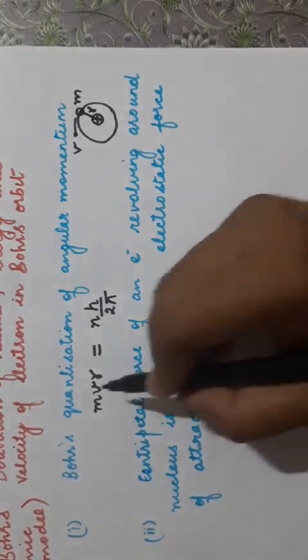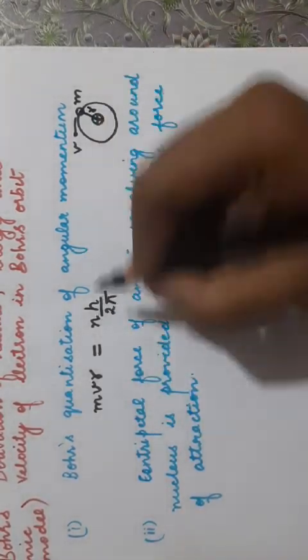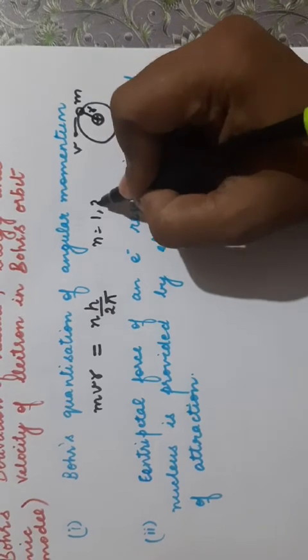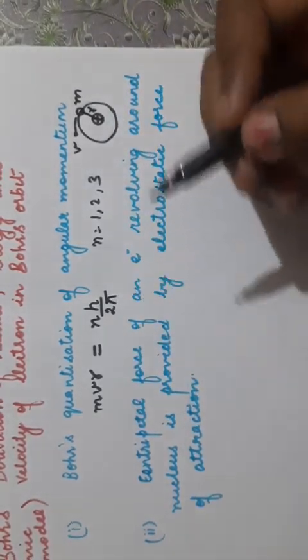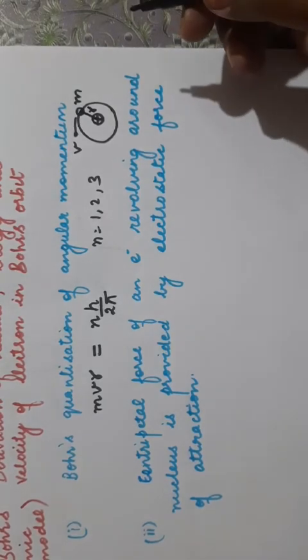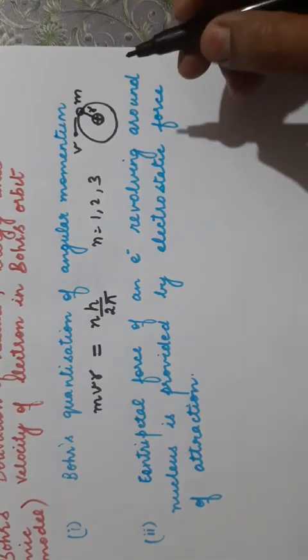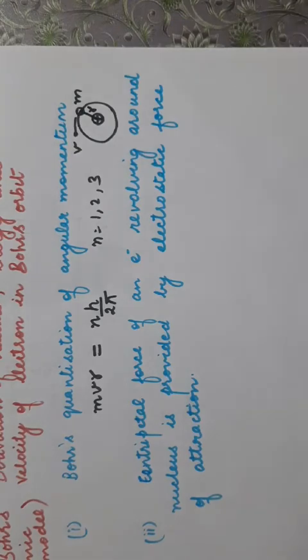What does it mean? Angular momentum can have only integral multiples; n can be 1, 2, 3. It cannot be fractional. So he said it is quantized. Quantized means the angular momentum will have certain fixed values. It cannot have all the continuous values.